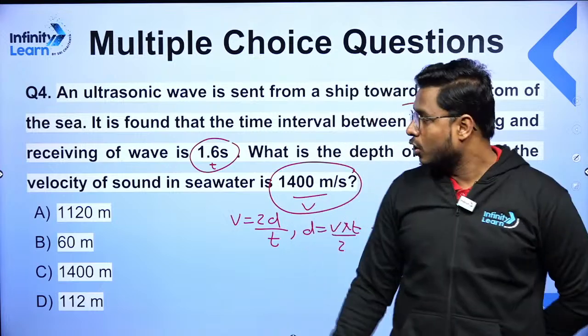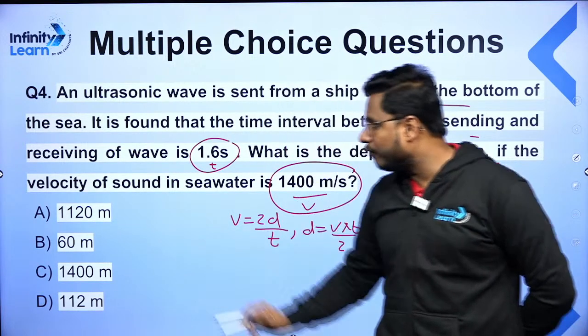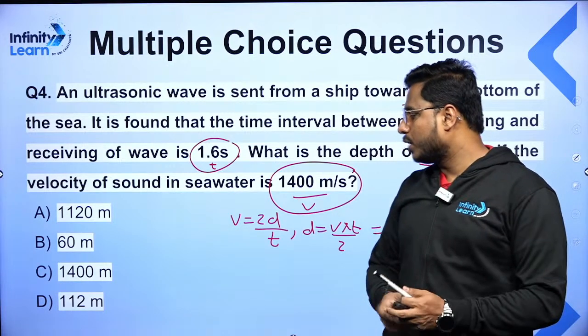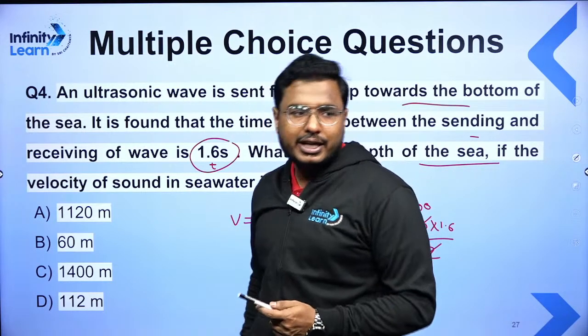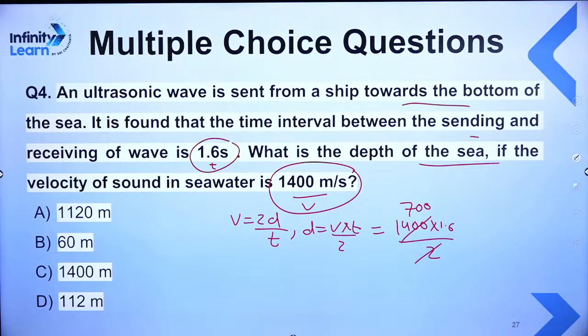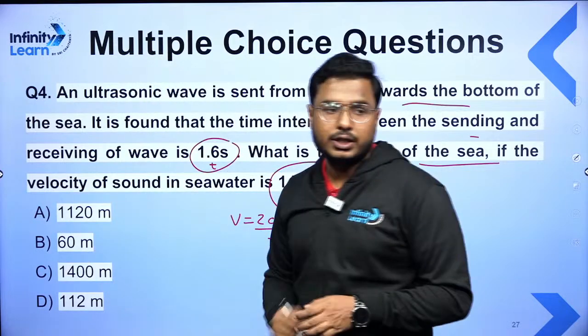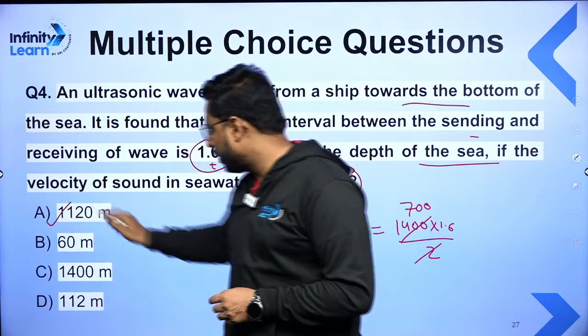Easy question this is. Option A 1120 meter, option B 60 meter, option C 1400 meter, and option D is saying 112 meter. I think now at least multiplication you all can do. Quickly solve it. I think that much time is enough for all of you. The right answer here is 1120 meter. Okay, the correct answer will be 1120 meter.